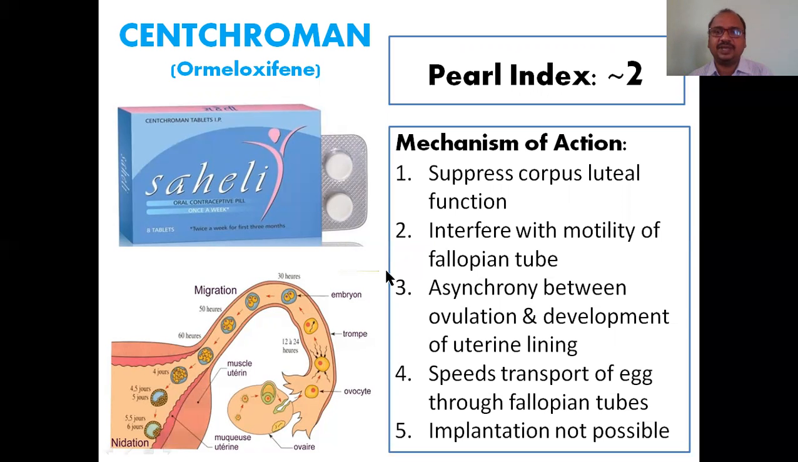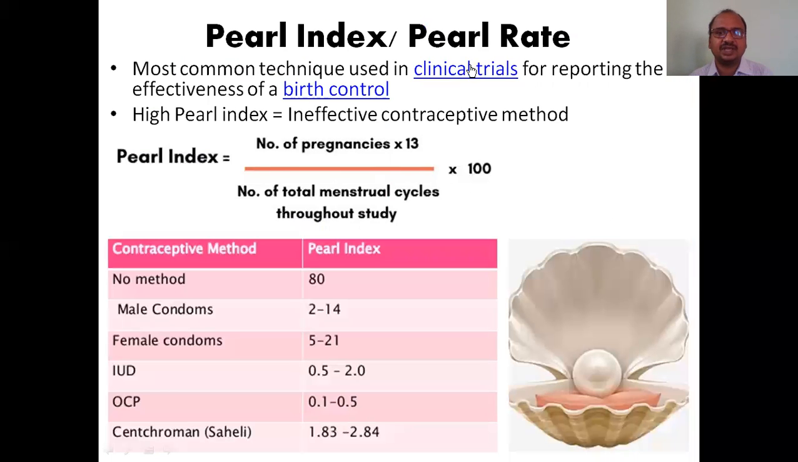And as you can see, the Pearl index, I will explain what this Pearl index is. It is the most common technique used in clinical trials for reporting the effectiveness of a birth control method. A high Pearl index means an ineffective contraceptive method.